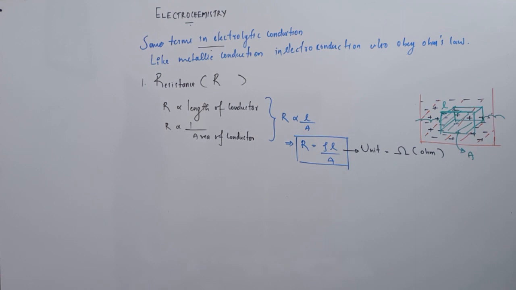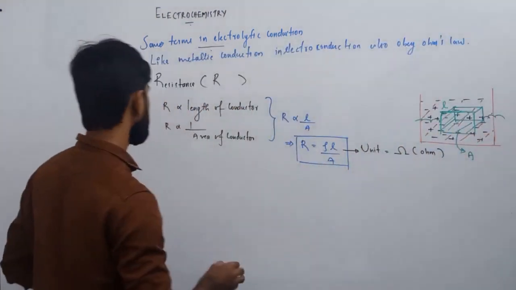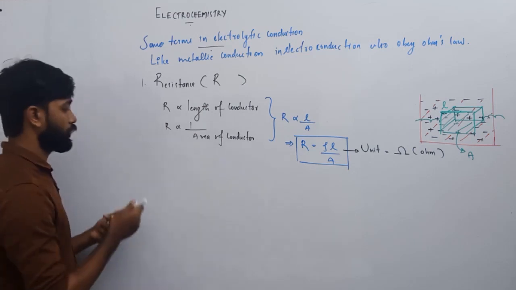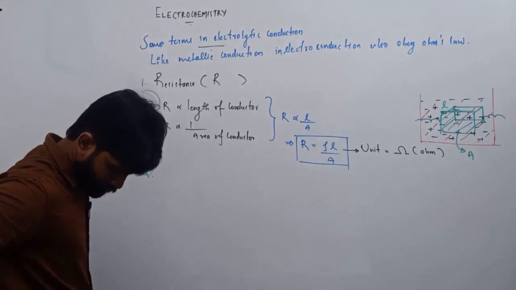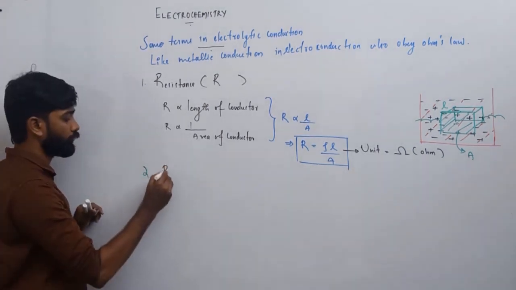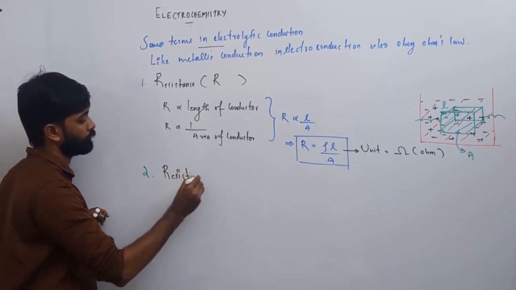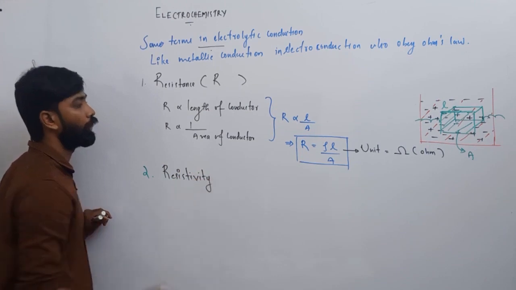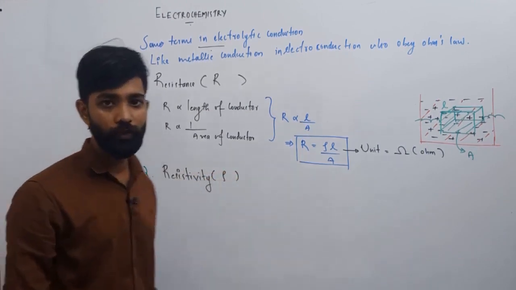This is the first term, resistance. Moving to the next term, resistivity. Resistivity, or rho.